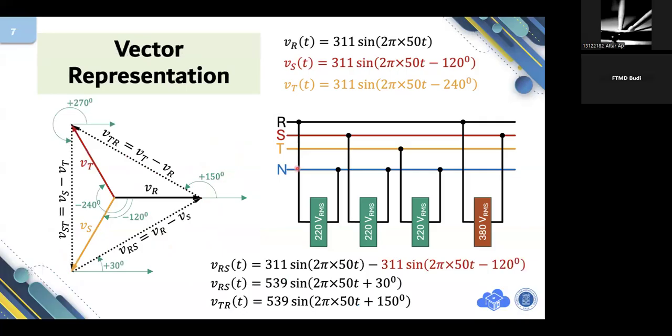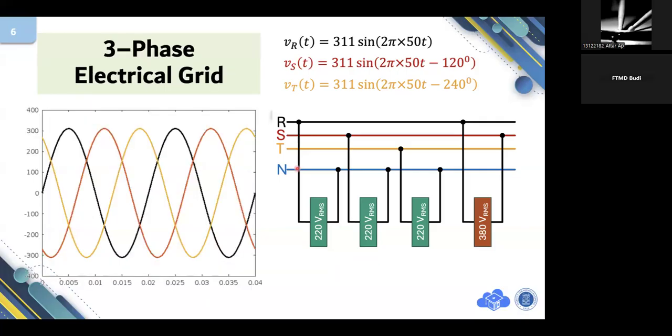In my opinion, this is not friendly. Well, to some of you, this is friendly because of sine omega t minus something, sine omega t minus 240. To some of you, this form is enjoyable, but to me, it's not.